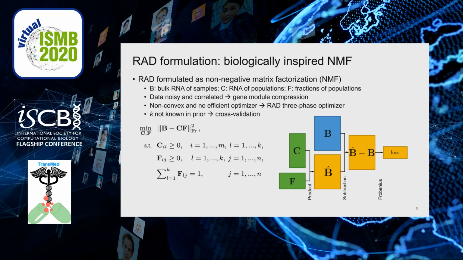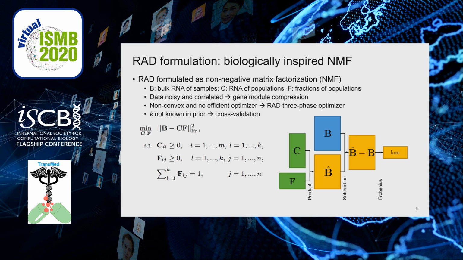The problem itself is hard in a few aspects. First, the RNA data is usually noisy and correlated. Therefore, the solver needs to be robust to the noise. In this work, we introduce gene module compression to alleviate this, which will be shown later.